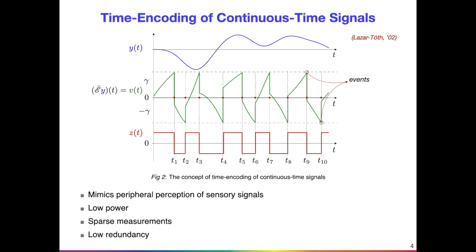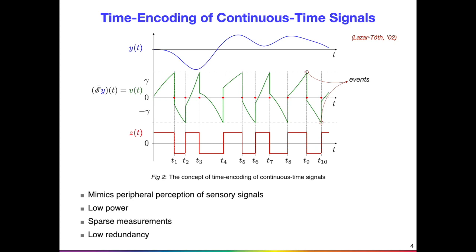In this paper, we consider time encoding of continuous time signals, which is an alternative paradigm to uniform sampling. In time encoding, the signal is encoded by a sequence of time instants as opposed to a sequence of amplitudes. We illustrate the concept of time encoding in figure 2, where the signal y of t is encoded using the trigger times t1, t2 through t10 that correspond to events.